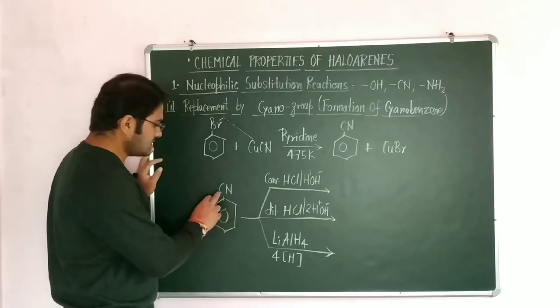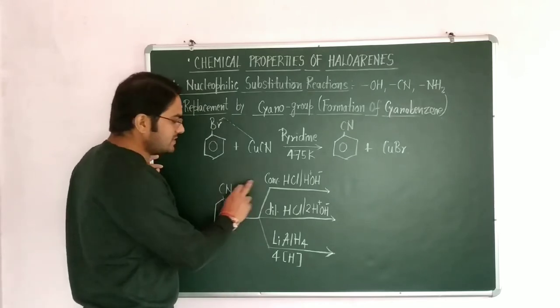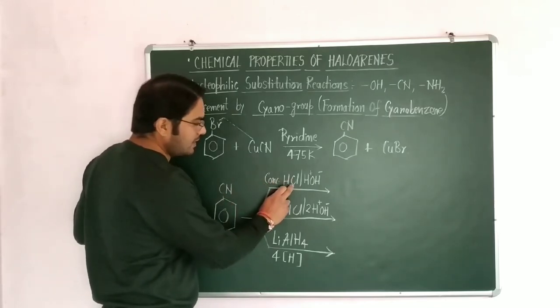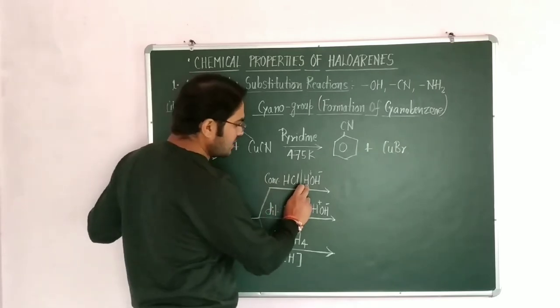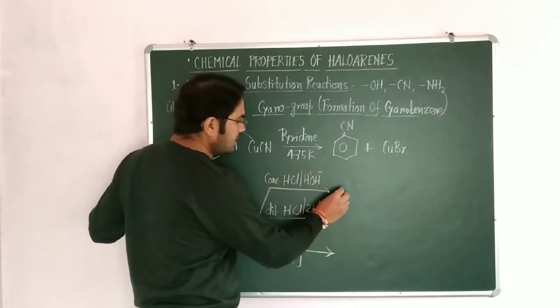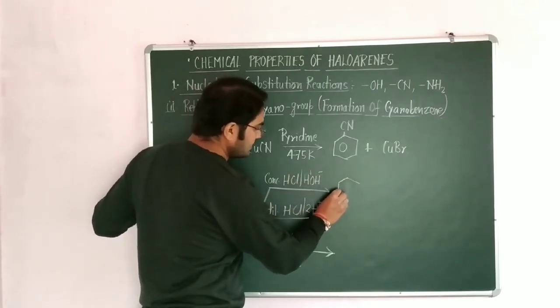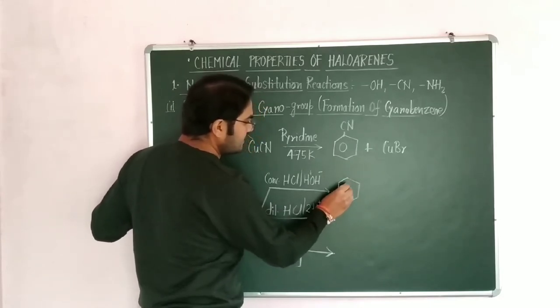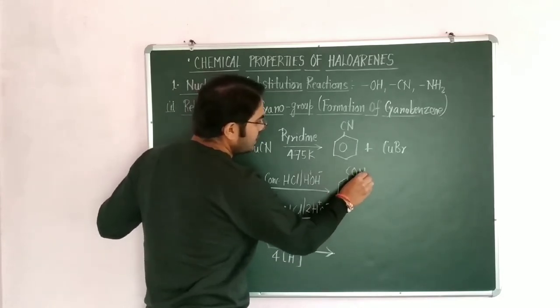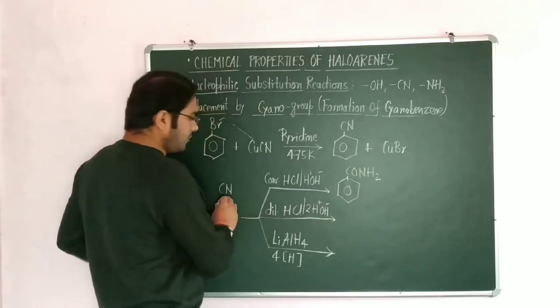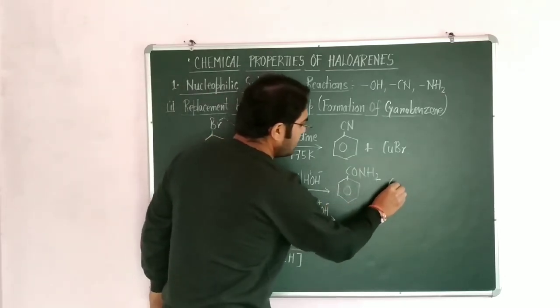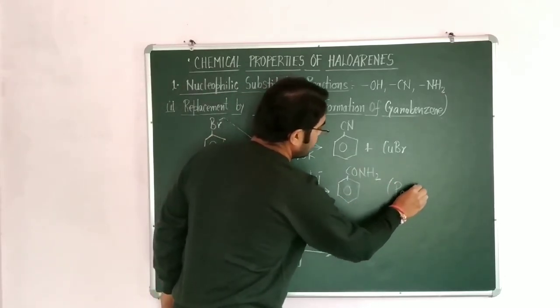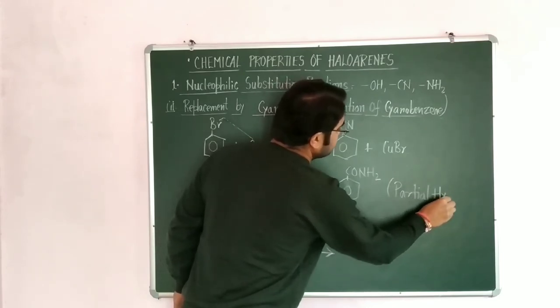These are the reactions. When cyanobenzene is treated with concentrated HCl and partial hydrolysis, HOH stands for hydrolysis, if single hydrolysis is taking place then it gives amide, CONH2. It forms amide, and we call this partial hydrolysis.